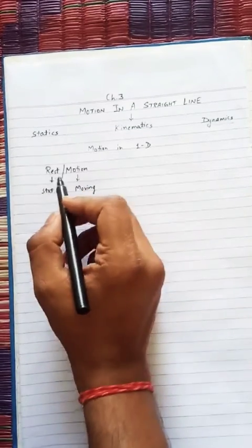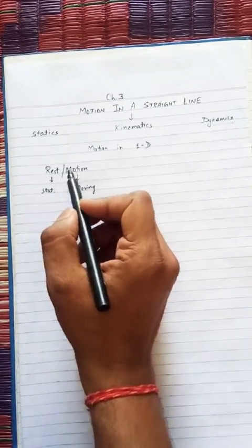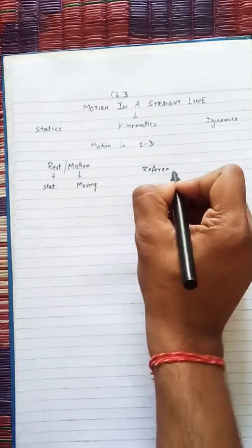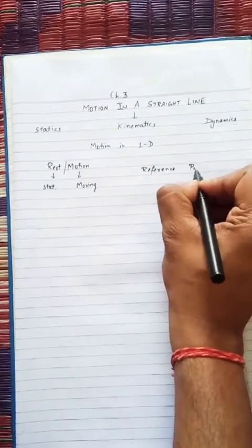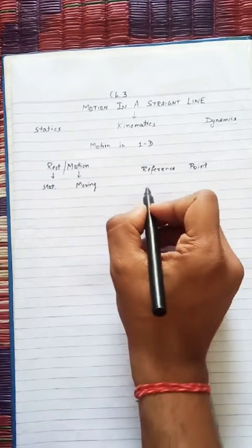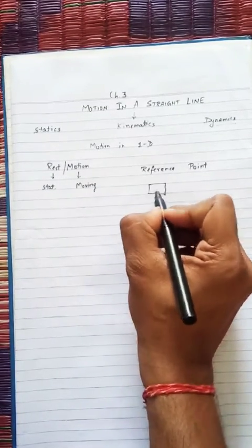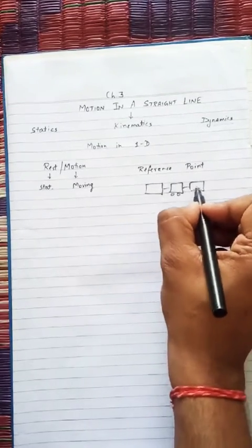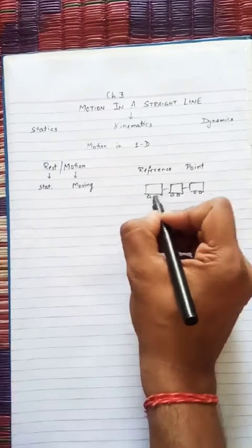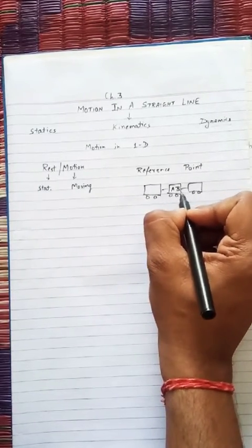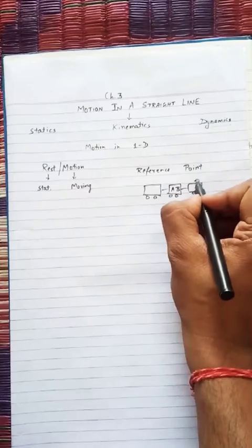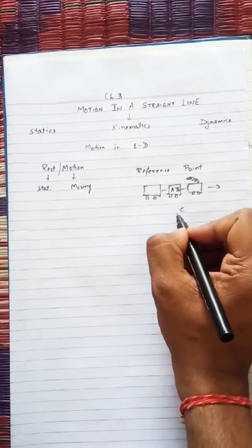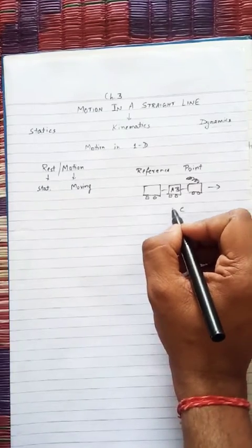Now, to check what is rest and what is motion, we must have a point which is known as reference point. Reference point is that point which decides the object is in motion or not. Suppose, this is a train in which two friends, A and B, Ajay and Bharat, are both going, and the train is moving in this direction. Their another friend C, Chetan, is standing outside and looking at them.